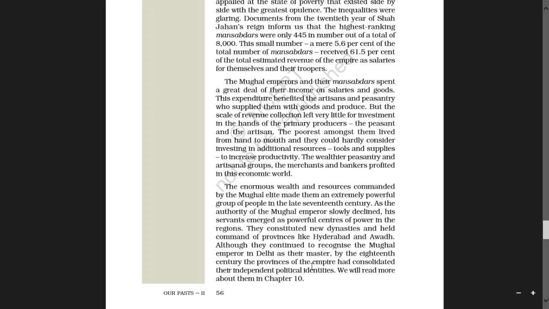We will read more about them in chapter number 10. So, boys, we will learn about them in more detail in chapter number 10. So, here is the end of the chapter.